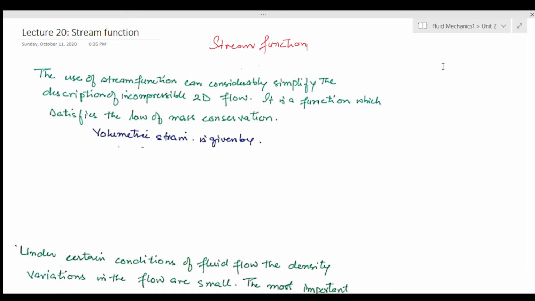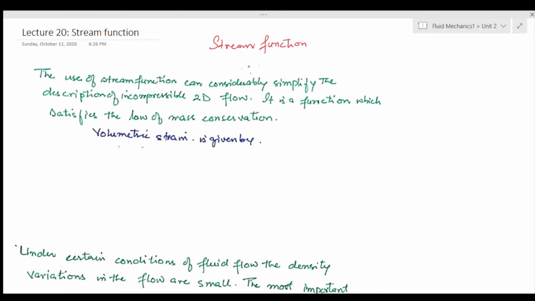Just to do a little bit of revision, if I may say that. If your volume dilatation, or I can say volumetric deformation, is zero, there is no volumetric deformation, then we would say that our fluid flow is incompressible. And if there is some kind of volume deformation, then we would say that the fluid is compressible.